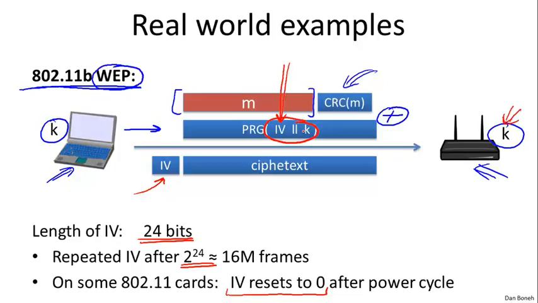So you see how in WEP, the same pad could be used to encrypt many different messages, as soon as the IV is repeated. There's nothing to prevent the IV from repeating after a power cycle or from repeating after every 16 million frames, which isn't that many frames in a busy network.